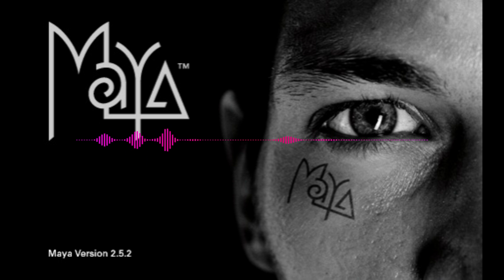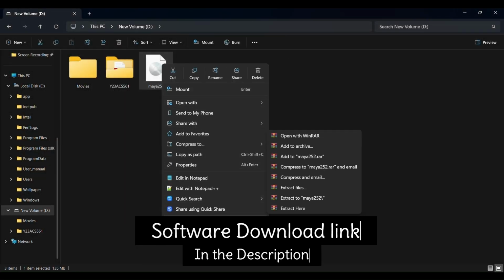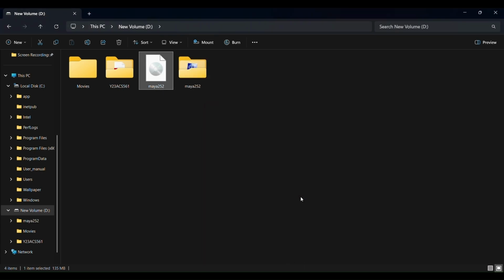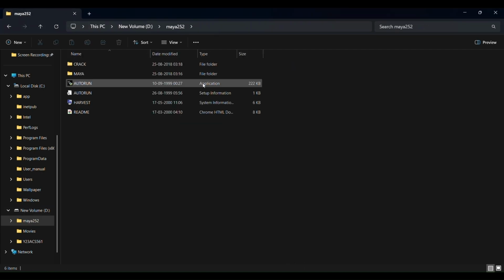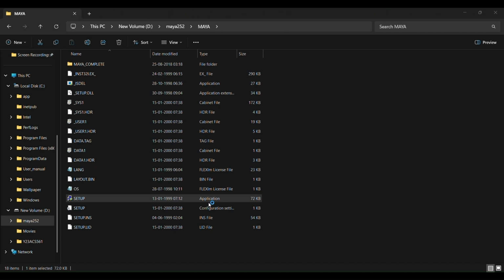Today we are going to discuss how to download Maya software on our desktop or laptop. Follow my instructions carefully. Right click on Maya 252 disk file, then click on WinRAR extract to Maya 252. Now open Maya folder in Maya 252 folder. Then double click on setup file.